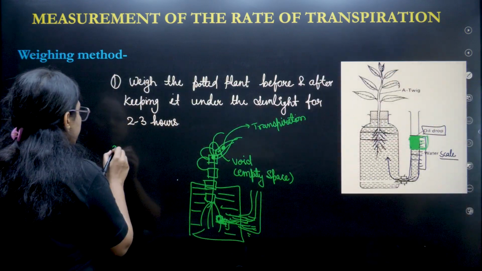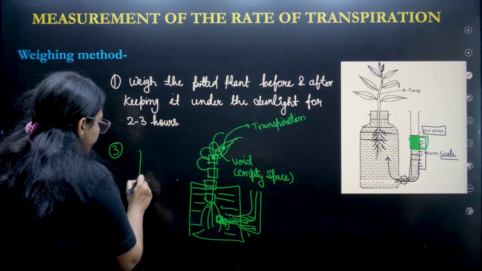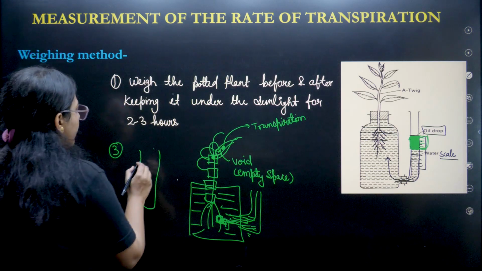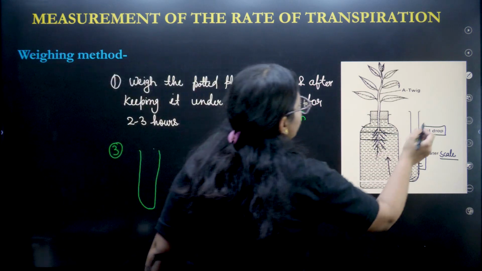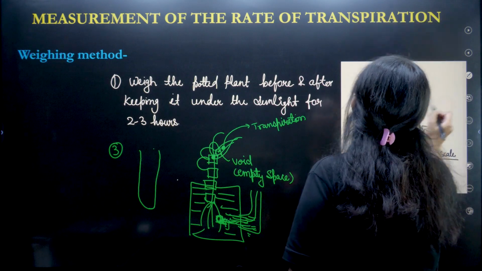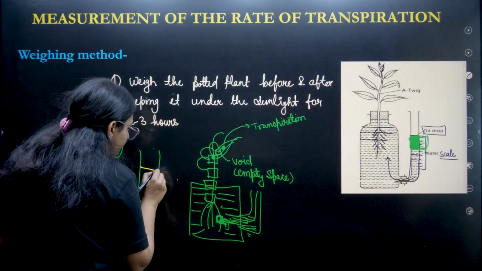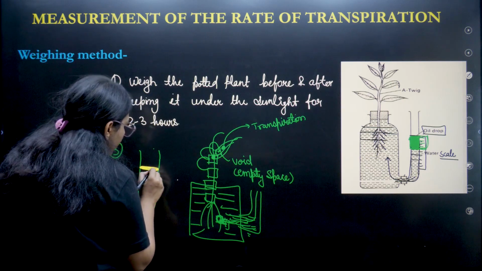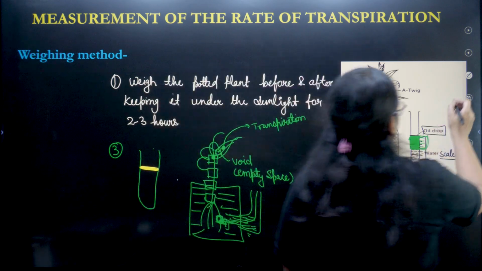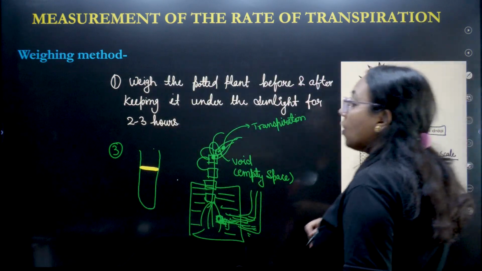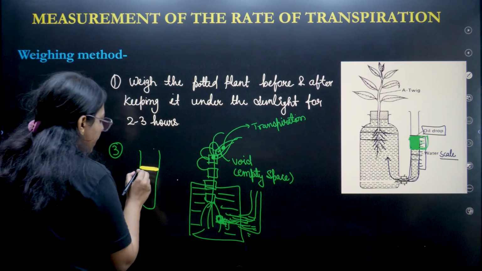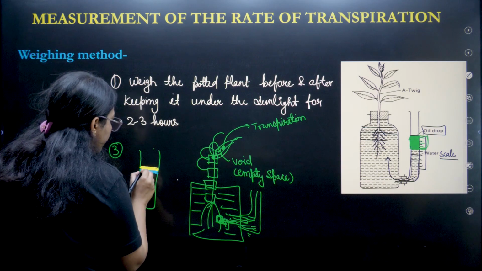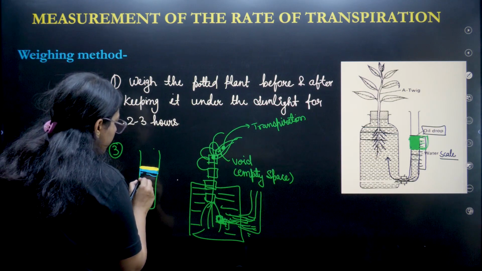Okay, the third one is a very simple one. Let's take a test tube. One test tube we will take, and in this test tube, first of all we'll keep a layer of oil to avoid the evaporation. A question has been asked: why are we keeping the oil layer here? Because to avoid the evaporation. Then we have water on it. Okay, we have water.